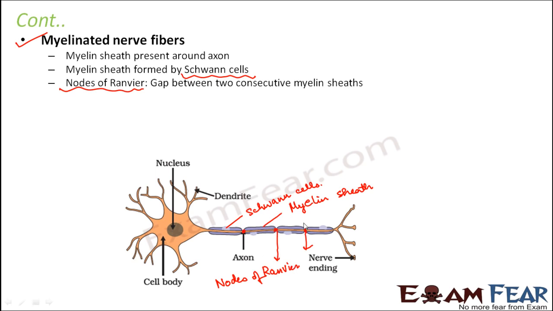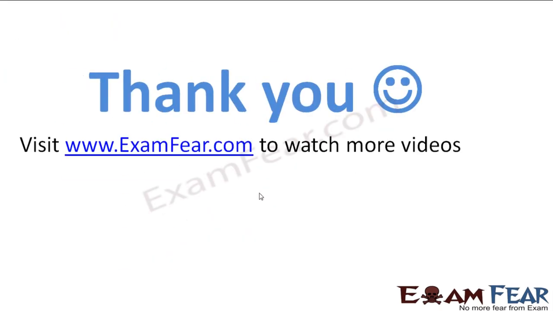So these are some of the important structures as far as myelinated nerve fiber is concerned. Now, why am I talking about myelinated and non-myelinated nerve fibers? Because it has been observed that the impulse transmission in myelinated nerve fibers is faster when compared to non-myelinated nerve fibers.